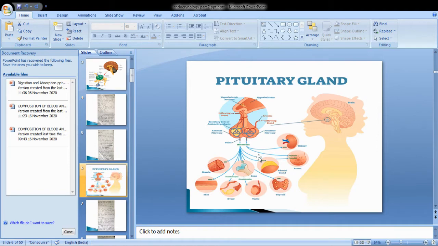Both of them are nonapeptides, with 9 amino acids.